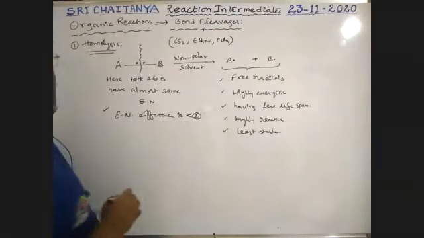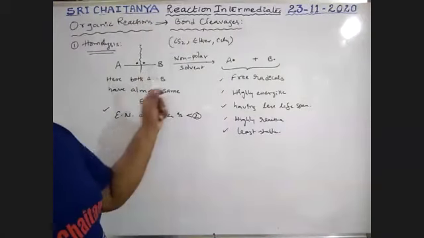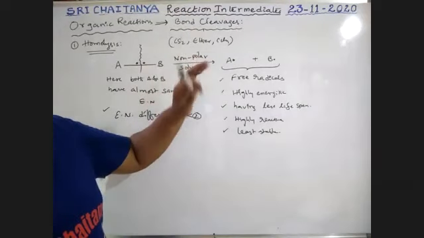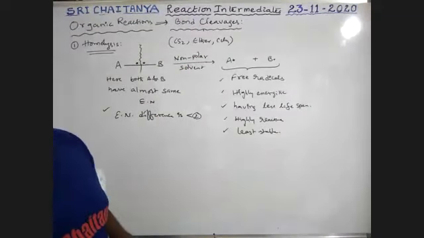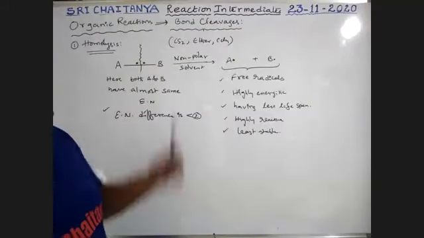All these are non-polar solvents, boys. So in the presence of these non-polar solvents, this type of bond cleavage is possible. Benzene is also purely non-polar. So in the presence of these non-polar solvents, homolysis takes place.